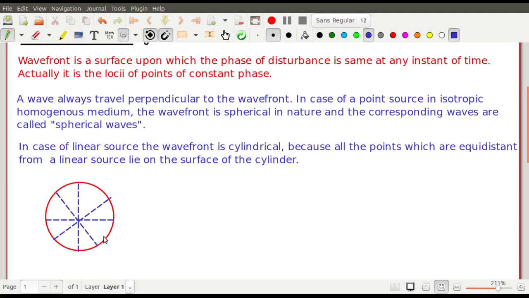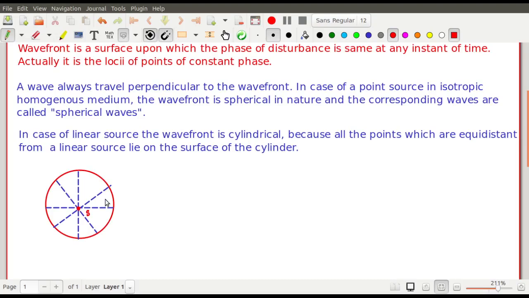So more or less I have been able to draw it. So this one is your source, suppose S. So in the middle the source S is there, and you see that all of these points are equidistant, as they lie on the surface of the sphere. Basically over here it is a circle. They are all at the same distance from this center, and same distance actually confirms that they are on the same phase. That is the requirement of a wavefront. So to be a wavefront they must be in the same phase, right?